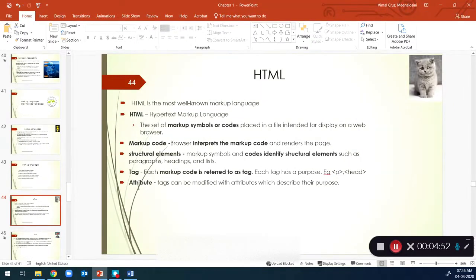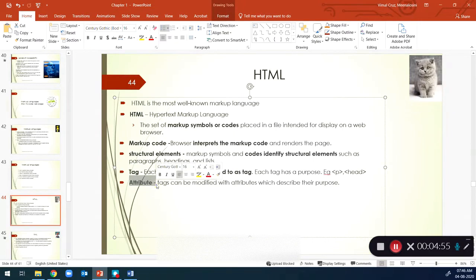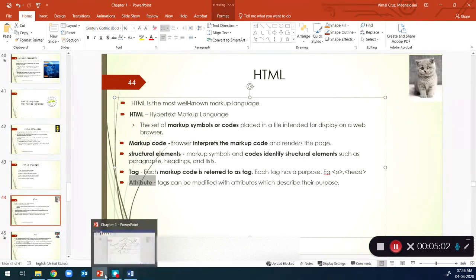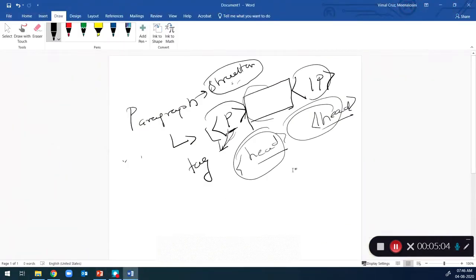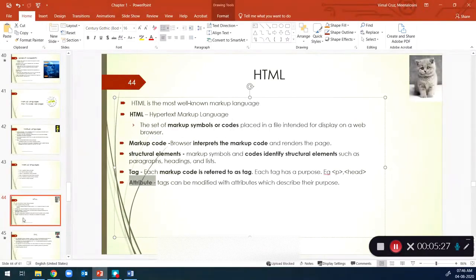And then you have to learn one more thing, the attribute. The attribute describes the tag and makes it more specific. For example, for a heading tag there will be some attributes that are more specific. You will learn more about that. I don't want to confuse you, but an attribute adds more semantic representation to a tag, adding more specific information to it. So that is about HTML.